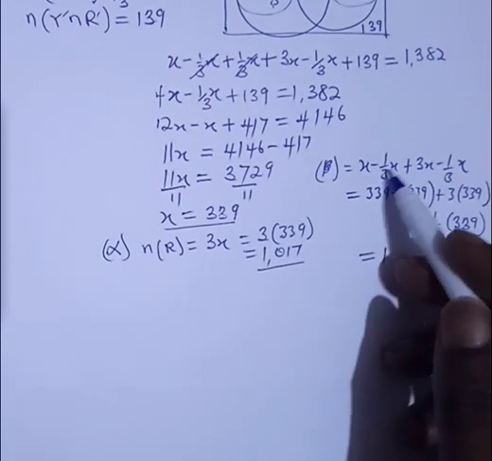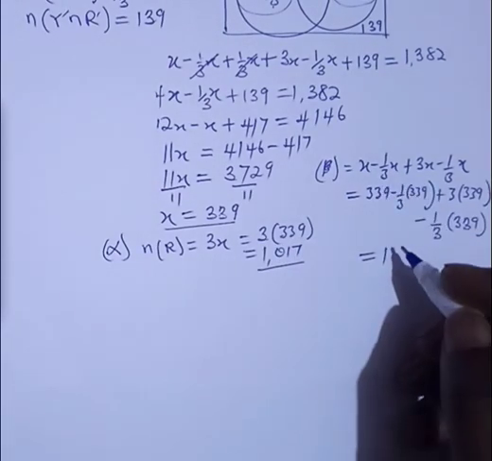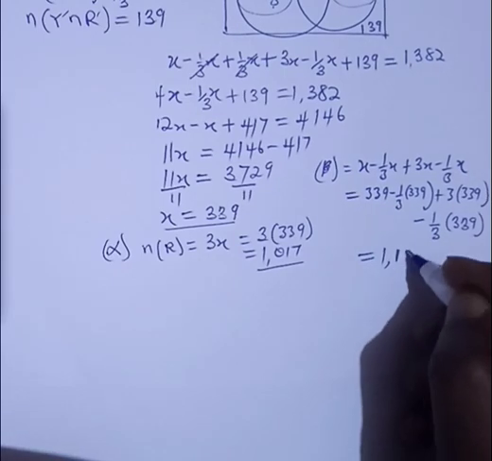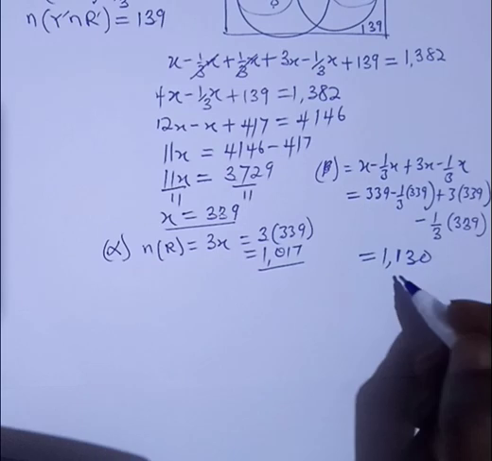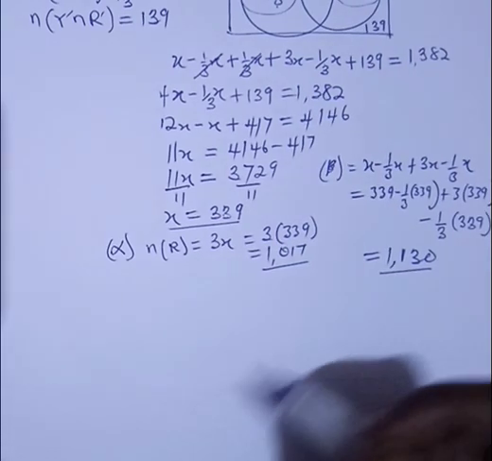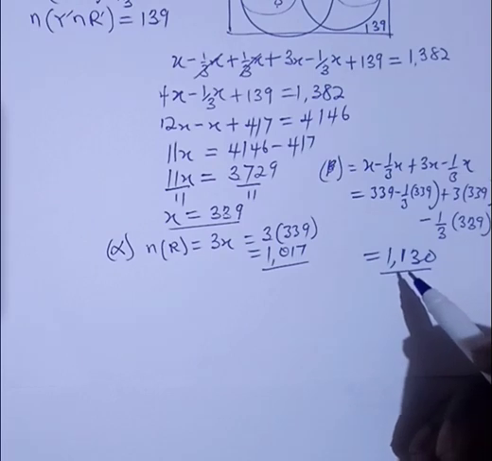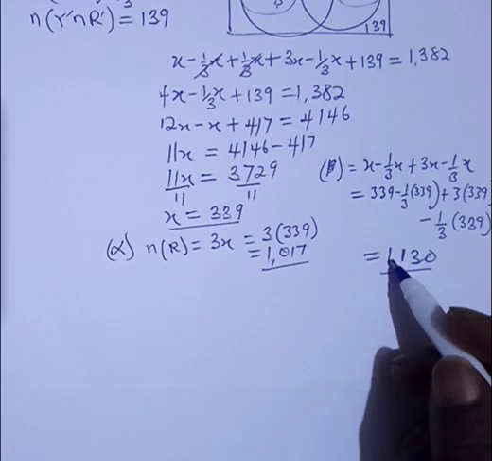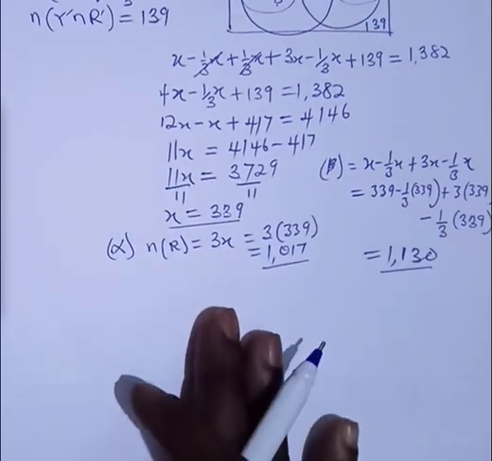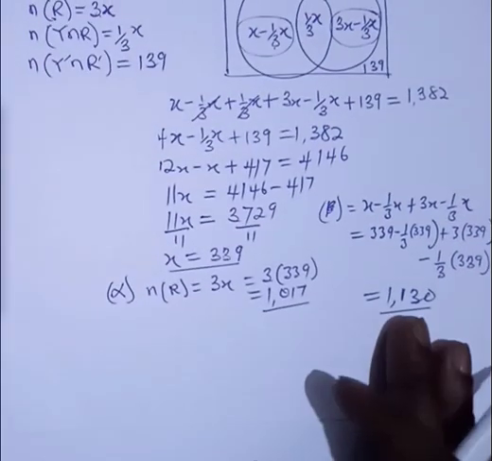If you calculate for this, you get 1130. So it means that those who like only one type of food is 1130. So this is the answer to the whole problem.